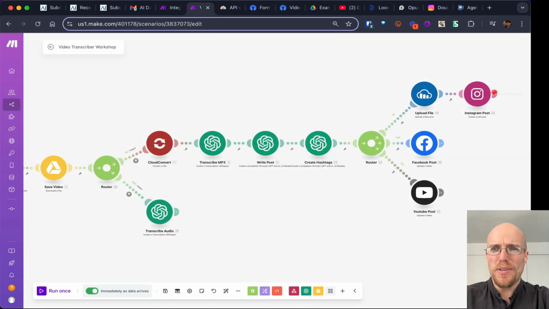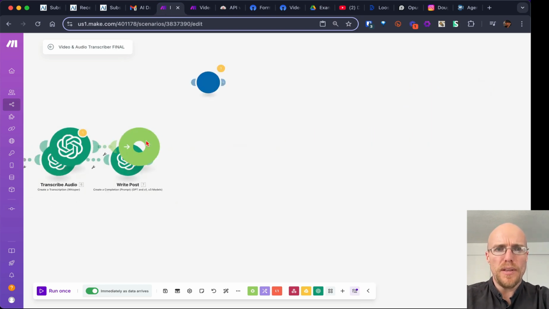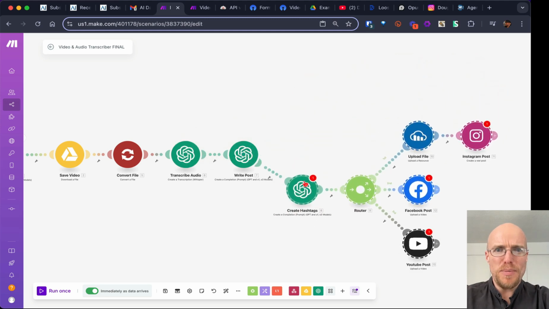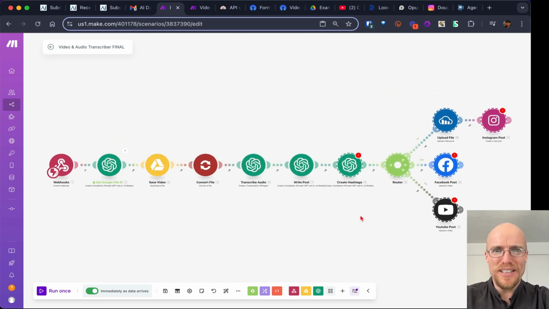In fact, I'm just going to copy the rest of this over here, because now you've kind of got an idea of how things work with adding modules. I'm going to go like this. What's nice is, say we've started to make a mess. Now you can start to see how cool it is. This interface is way better than Zapier. You can actually clean it up really nicely like that.